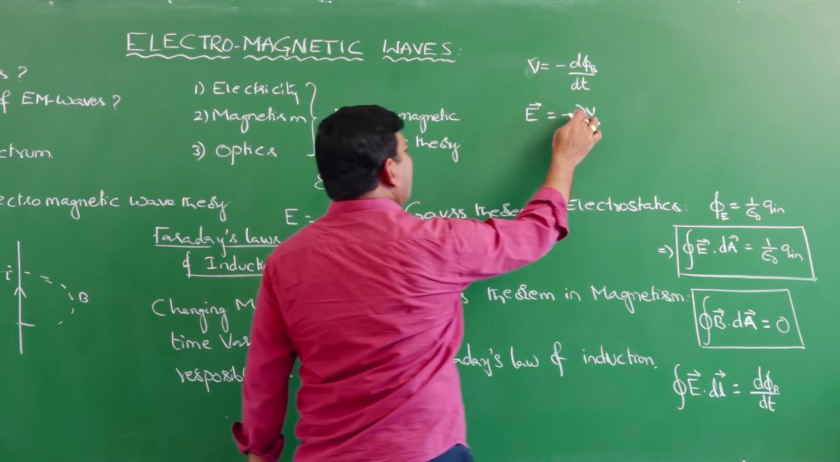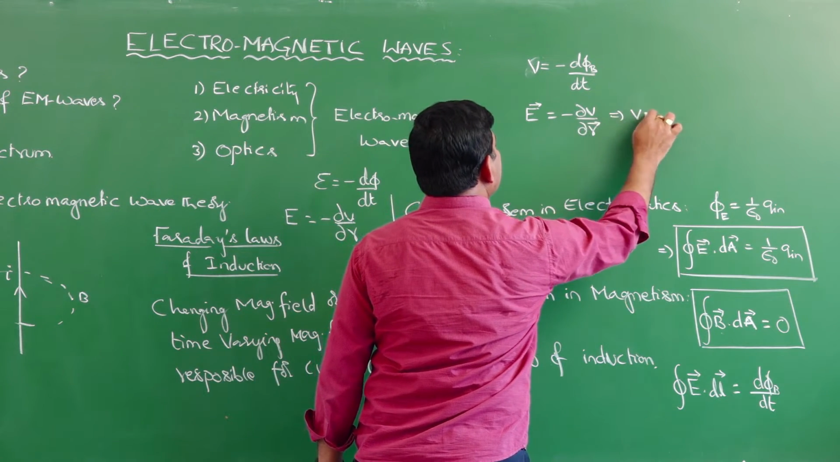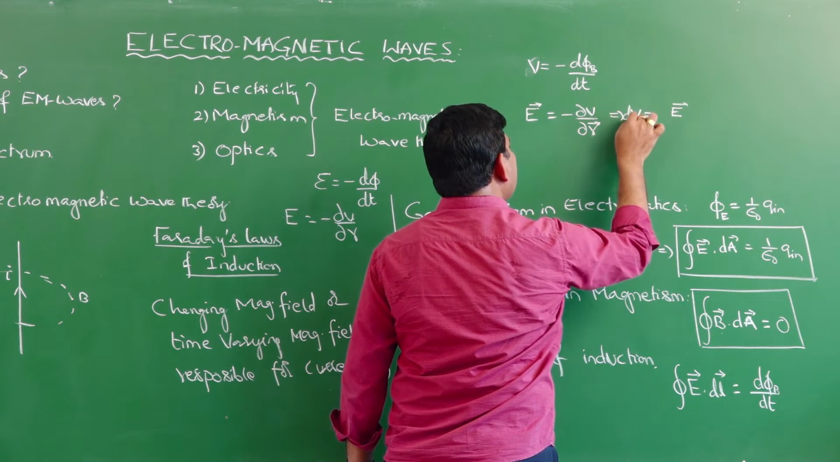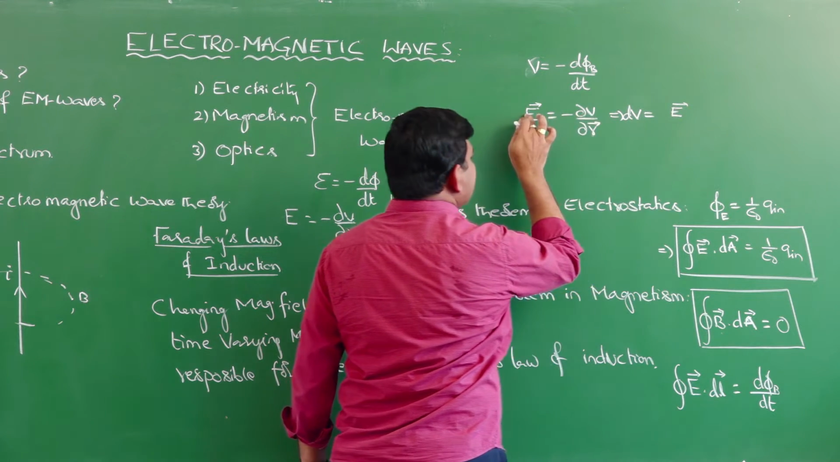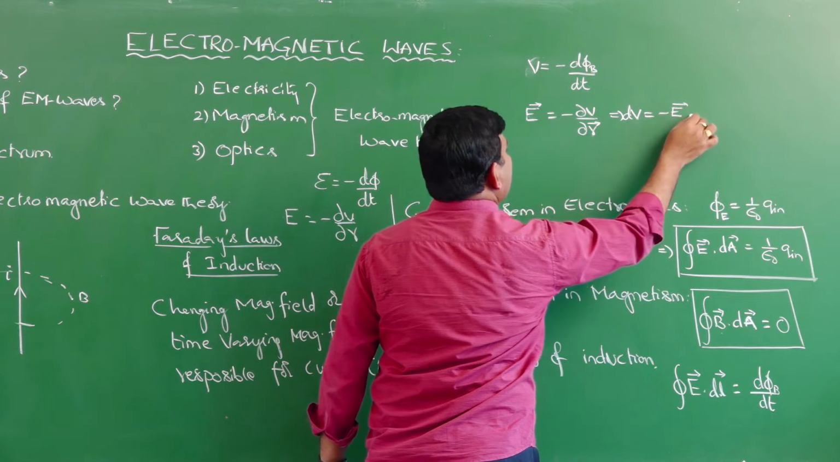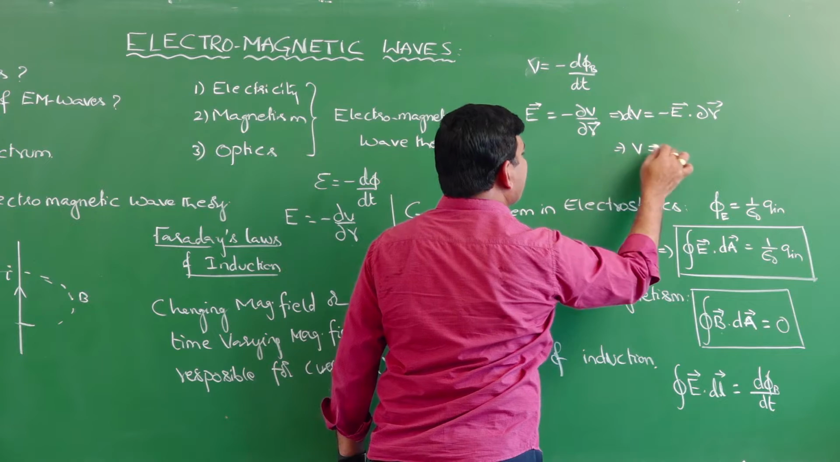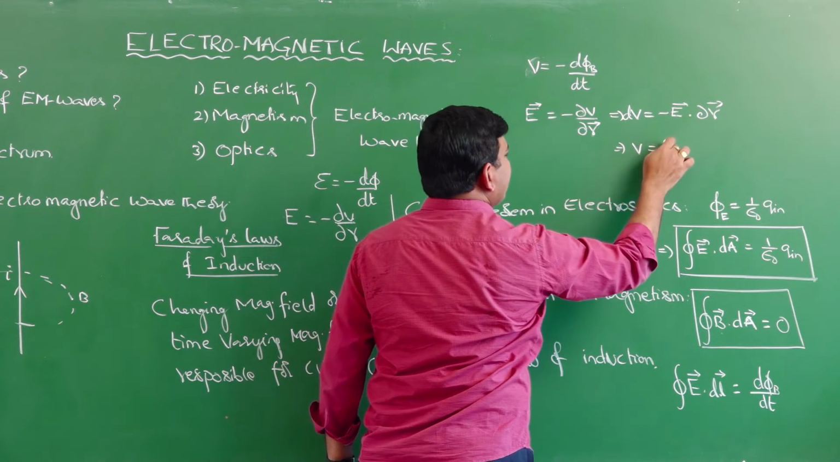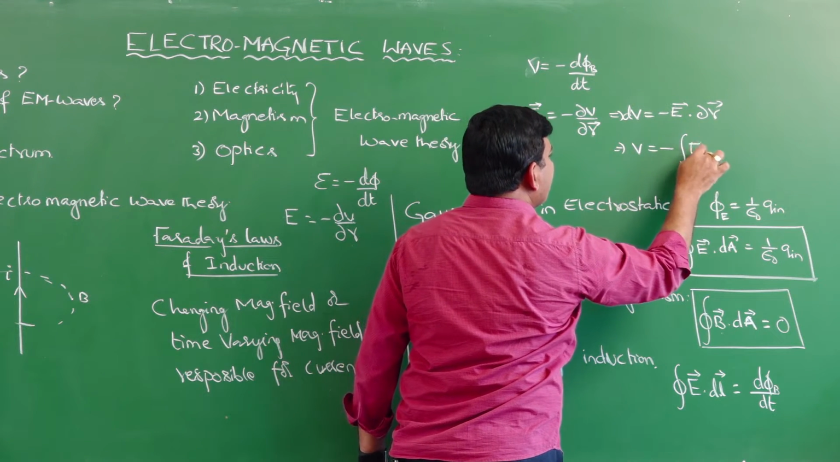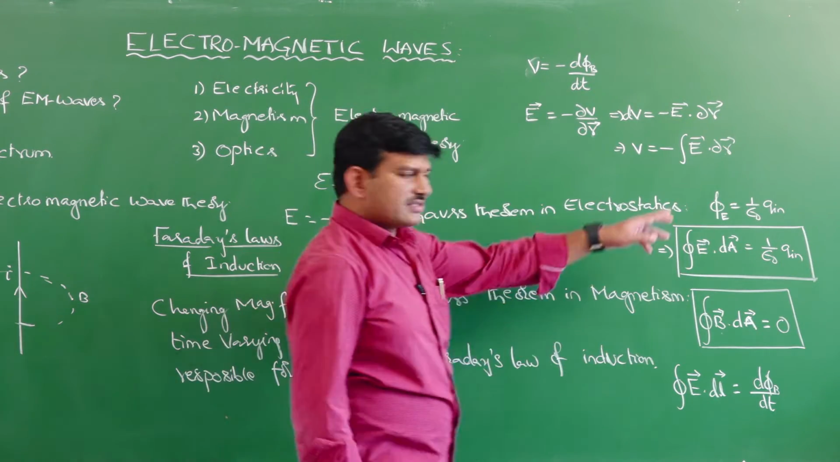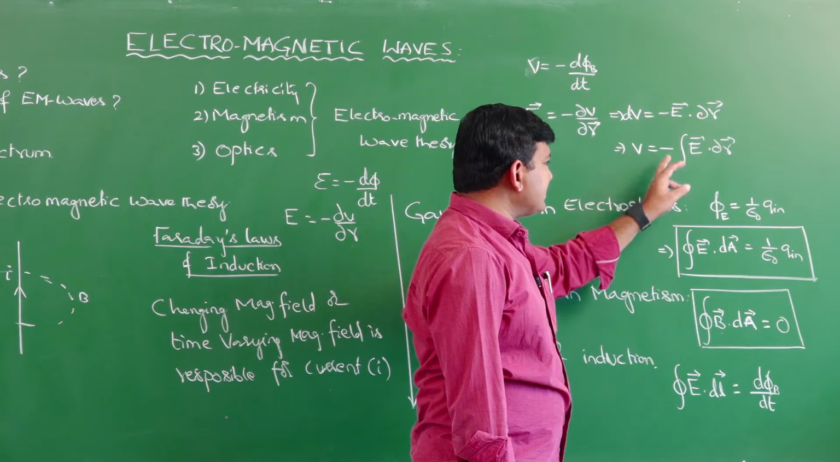Now, from this, how can I write this V? Bring this to this side. Then E bar dot dV is equal to, bringing this to this side, minus E bar dot dR bar. So, V is obtained by integrating this term. Therefore, V is minus the integral of E bar dot dR bar. Here R bar represents the distance, therefore I can take it as a line integral.